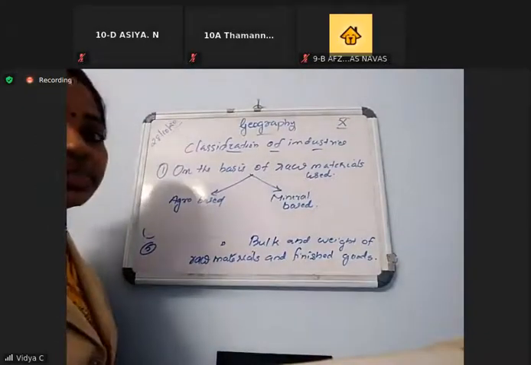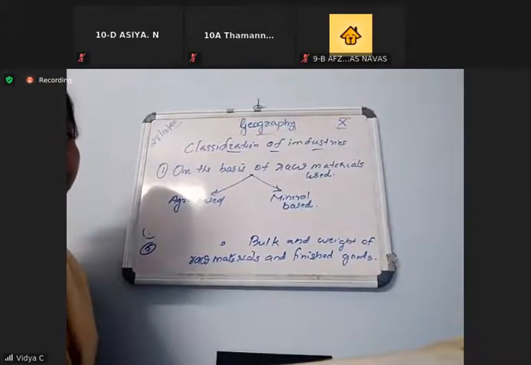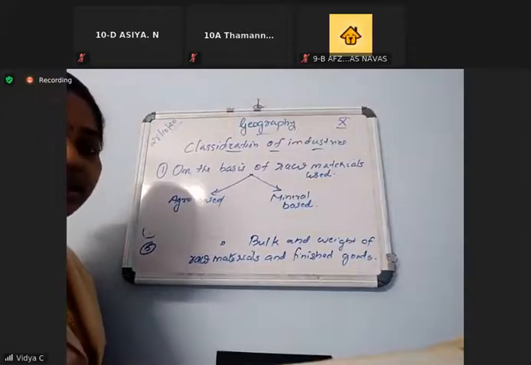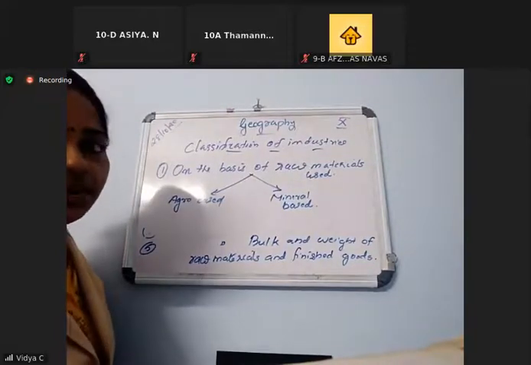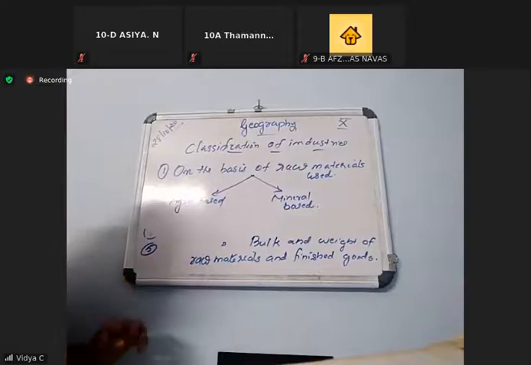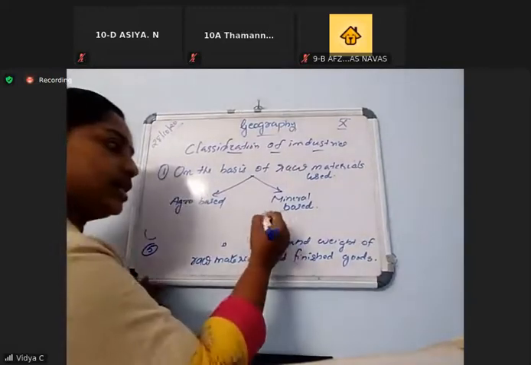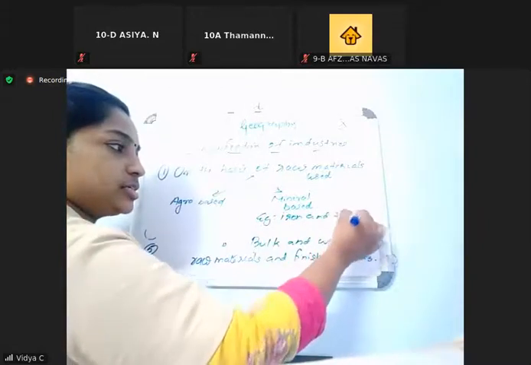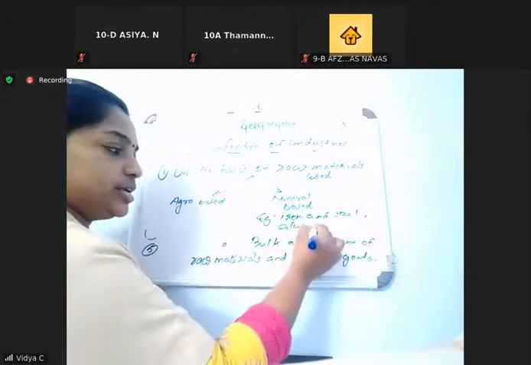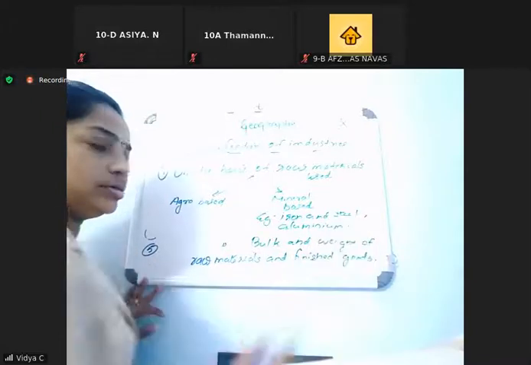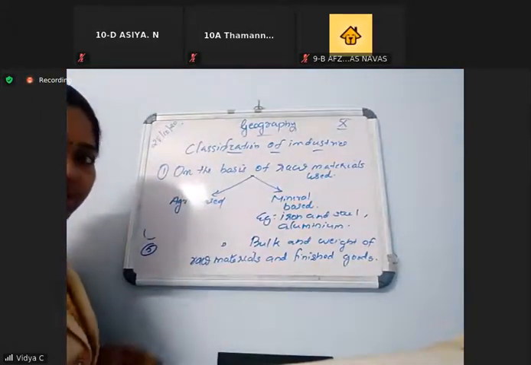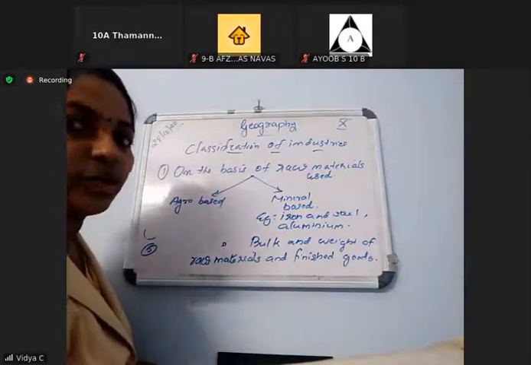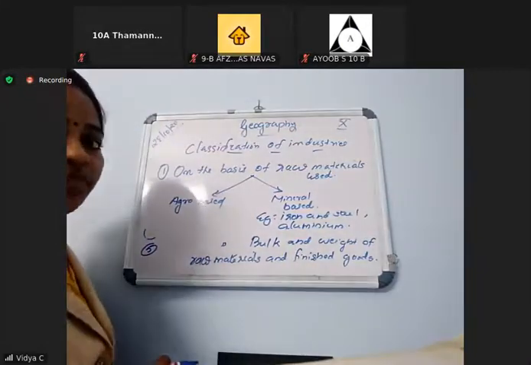And mineral-based industries are based upon mineral products. For example, you can write iron and steel industries, aluminium industries, cement industries. Minerals and metals as raw materials is known as mineral-based. Very good.